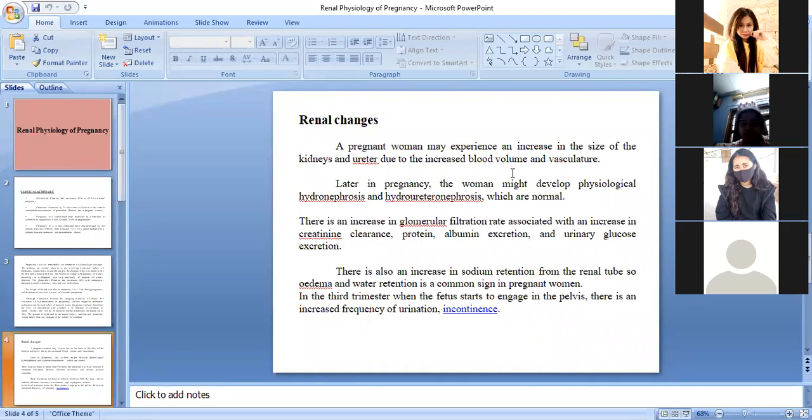Underline blood volume and vasculature, these two, and write down the meaning of vasculature on the side. Vasculature means the presence or formation of vesicles.